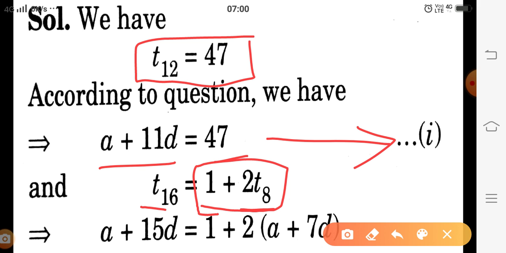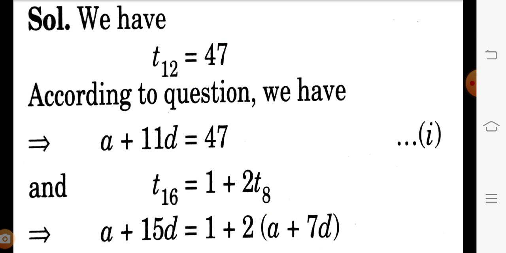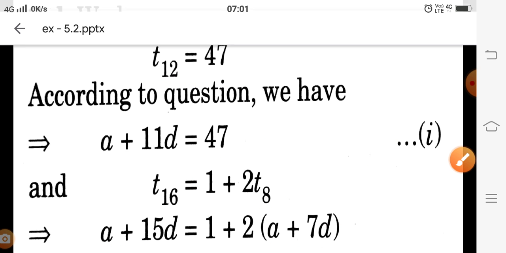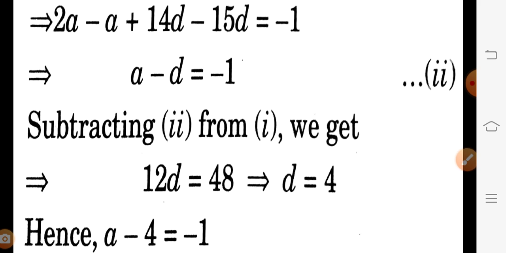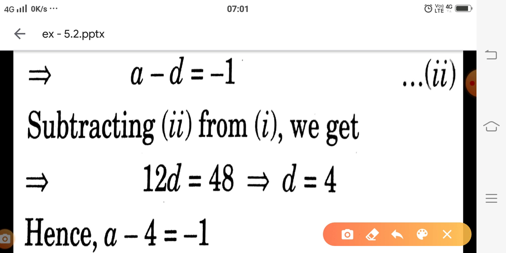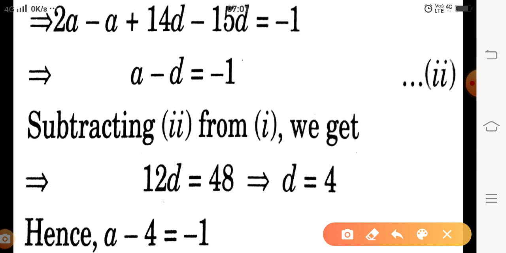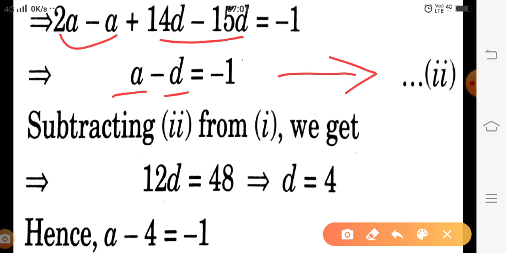Then T16 we know is A plus 15D, and T8 we are getting as A plus 7D. On solving this we are getting the second linear equation. The first one is A plus 11D equal to 47. In the second one, 2A minus A, we are getting A, and 14D minus 15D we are getting minus D is equal to minus 1.